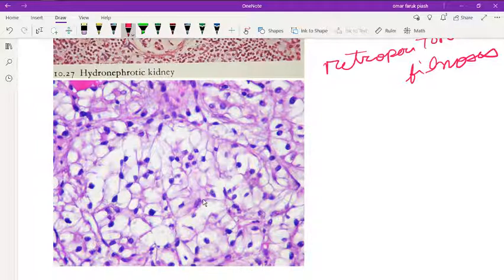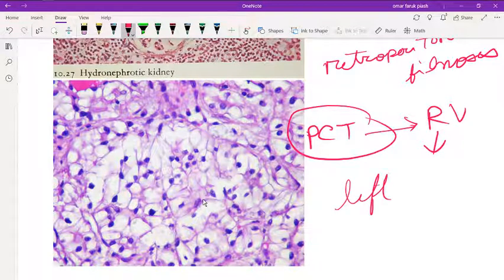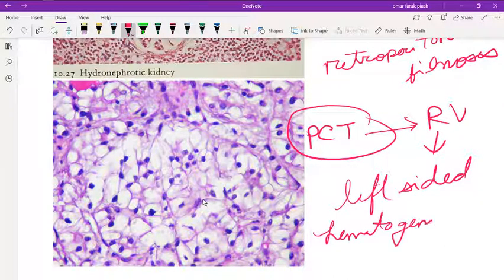It actually originates in the PCT, proximal convoluted tubule. It invades the renal vein and may develop left-sided varicocele. This renal cell carcinoma metastasizes by the hematogenous route.